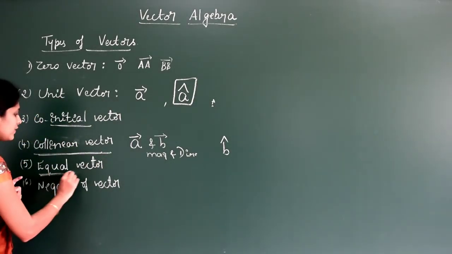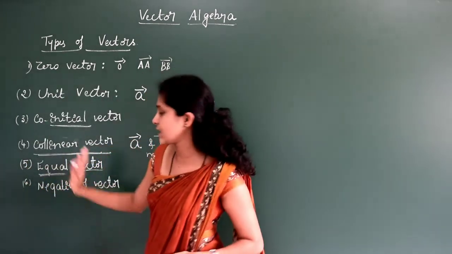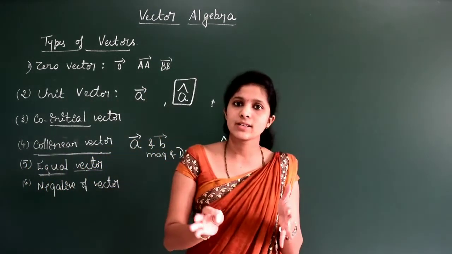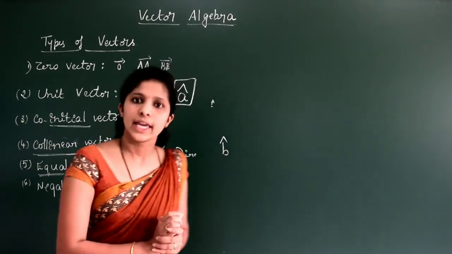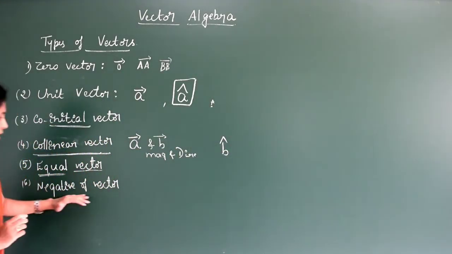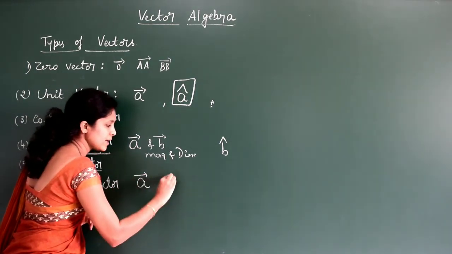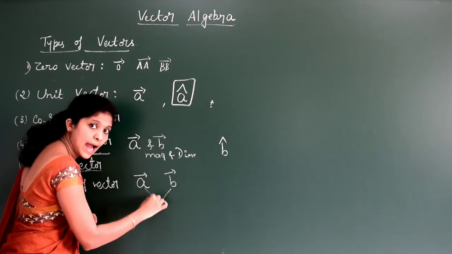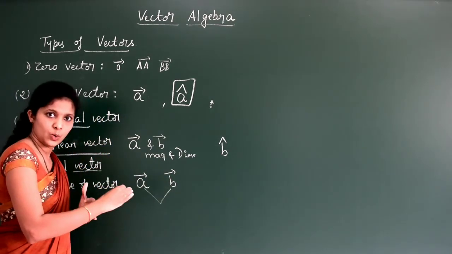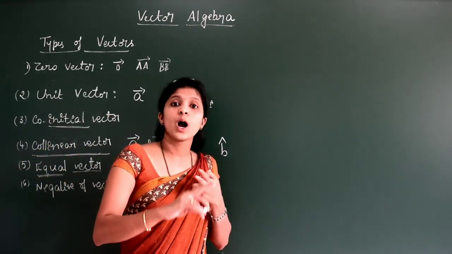Next is the equal vectors. Obviously, the name itself says it: if two vectors have the same magnitude and direction, then they are called equal vectors. Next, the last one, negative of a vector. If I consider A vector and B vector, their magnitude should be the same, and the direction should be opposite. Any two vectors having the same magnitude with opposite direction.